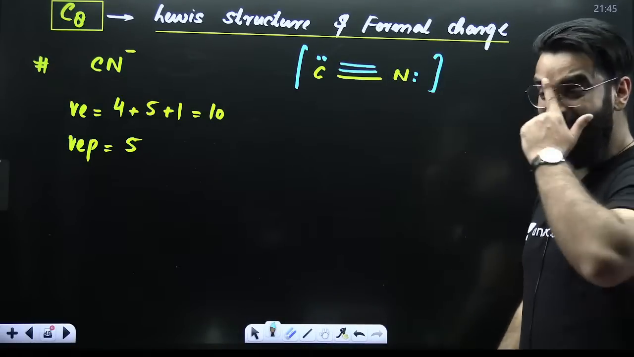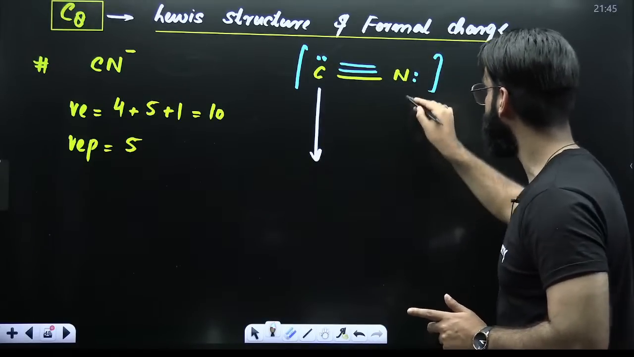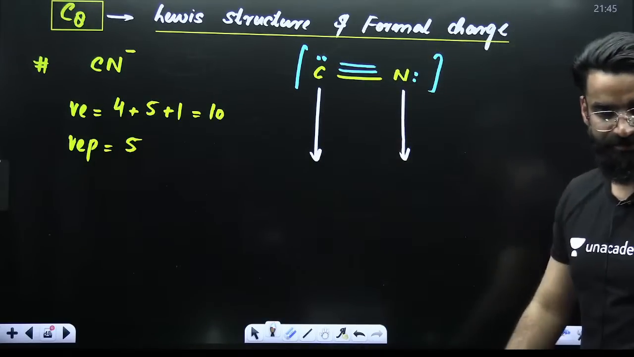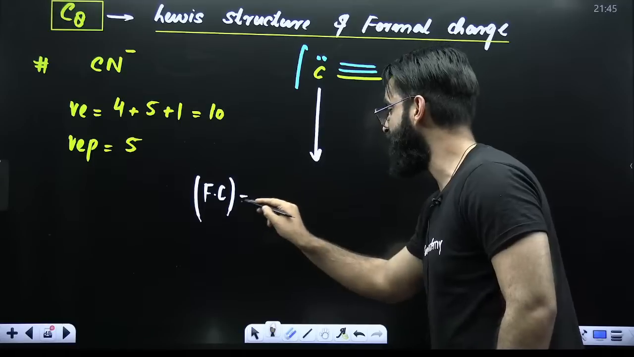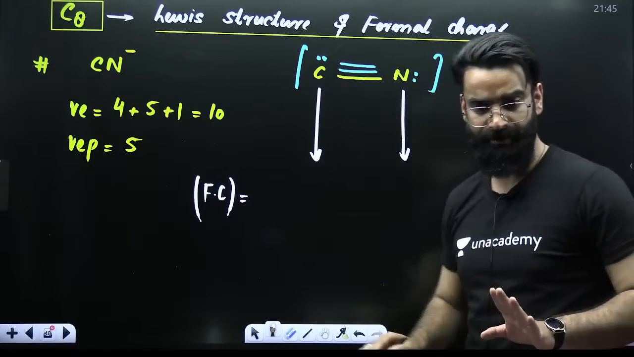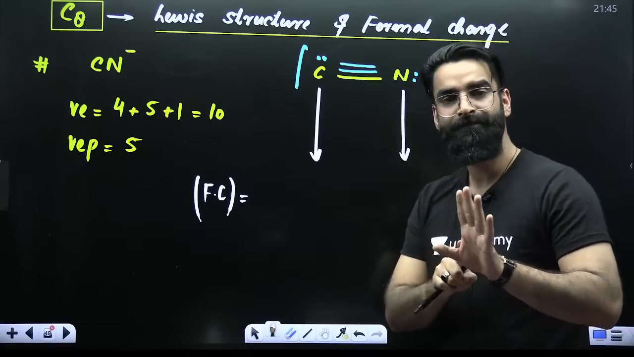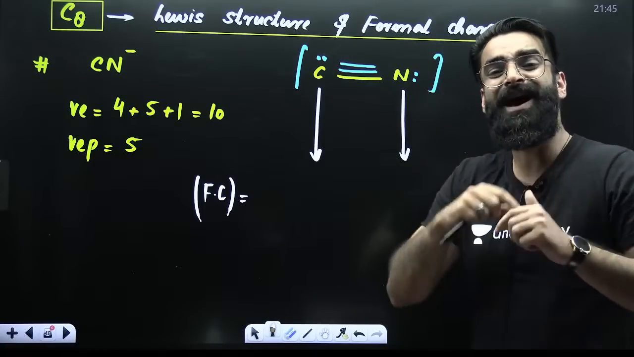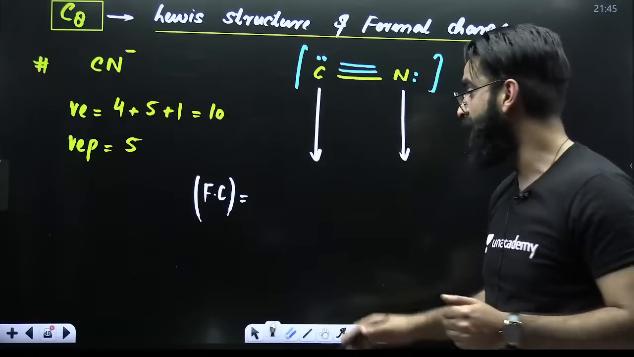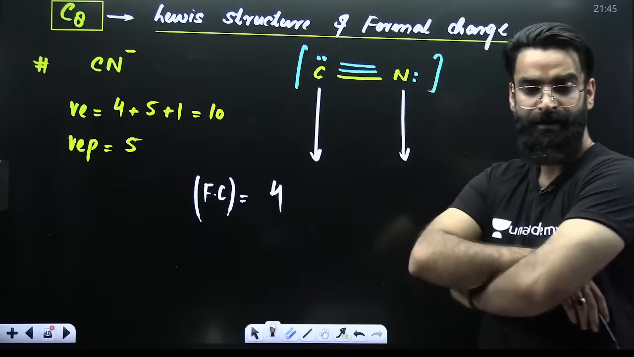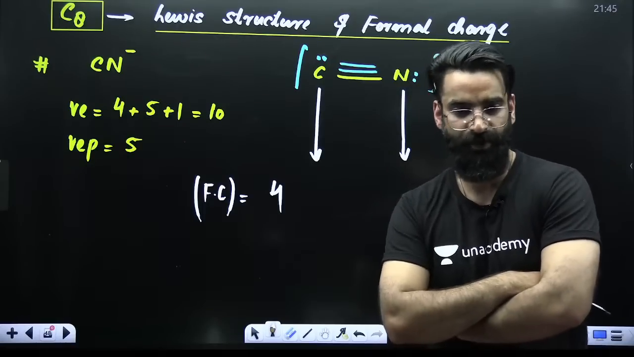Perfect. Now, my dear students, how do you calculate formal charge on these atoms? Formal charge on carbon, first of all. My dear students, tell me one thing. In case of carbon, when carbon is in non-bonded state, when carbon does not form any bond, at that point of time, how many valence electrons does carbon have? Carbon has 4 valence electrons.